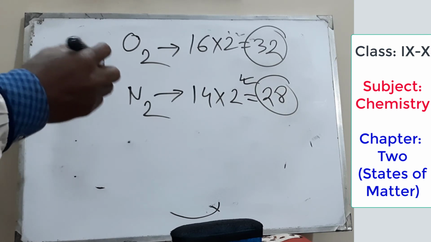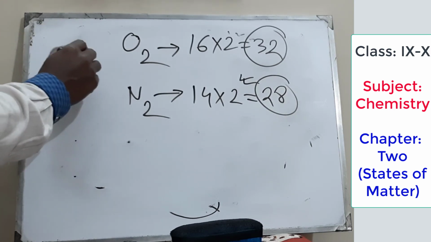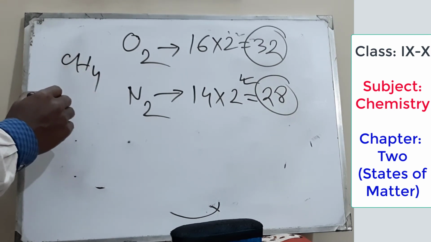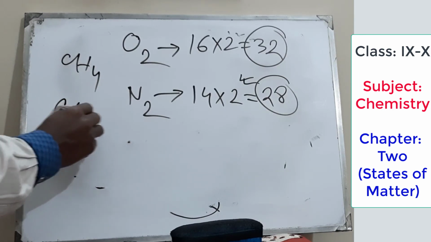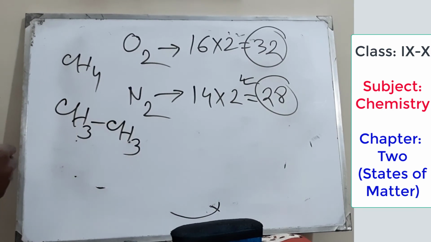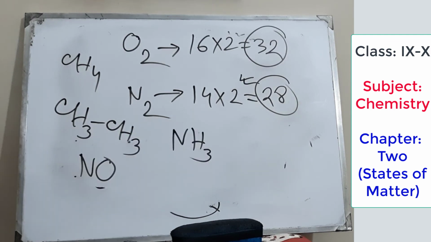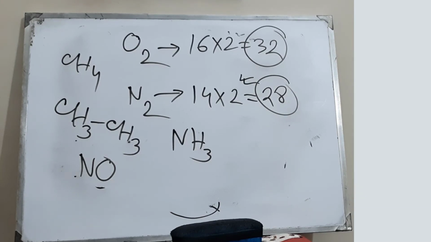So I think you can find out the diffusion rate for methane, for ethane, CH3, or if I say ammonia. For any type of gas, you can compare by finding out the molecular mass of the gases. So today, up to this.